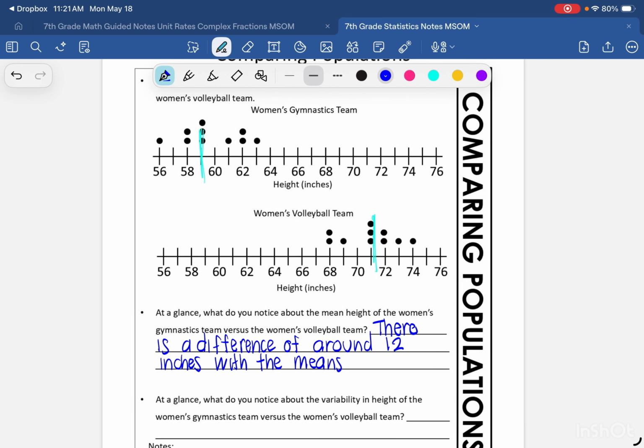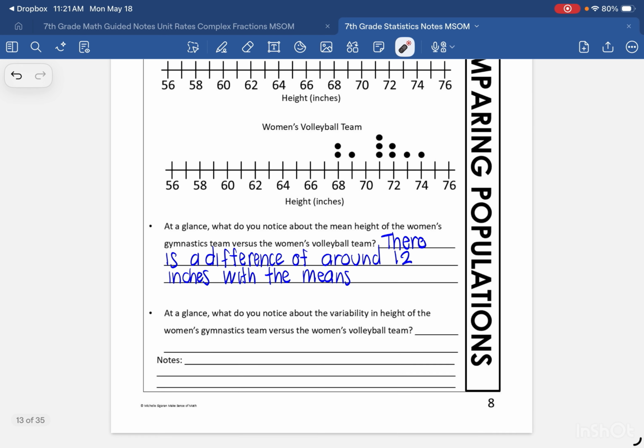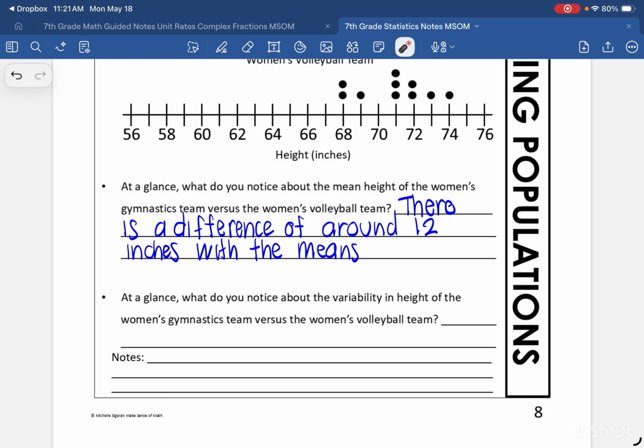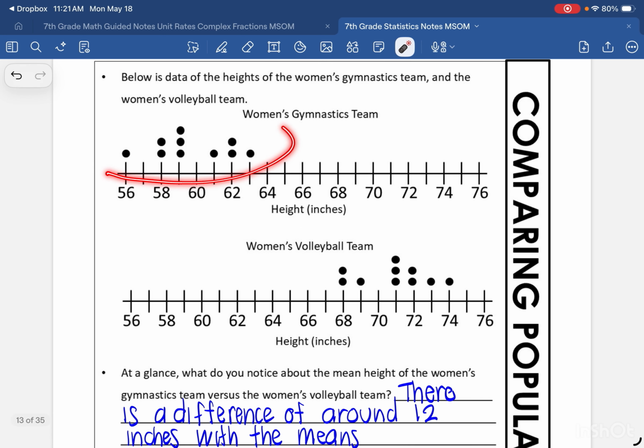Now, if I'm just going to look at the spread, again, I'm not going to be doing any calculating. I'm just glancing at this data. And so it says, what do you notice about the variability in height of the women's gymnastics team versus the women's volleyball team? So I'm looking at this spread. If I'm just glancing at the two teams, I notice that the spread of the data looks similar, meaning this data is spread out about the same as that data.